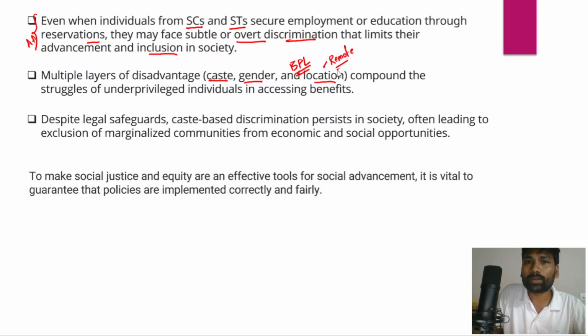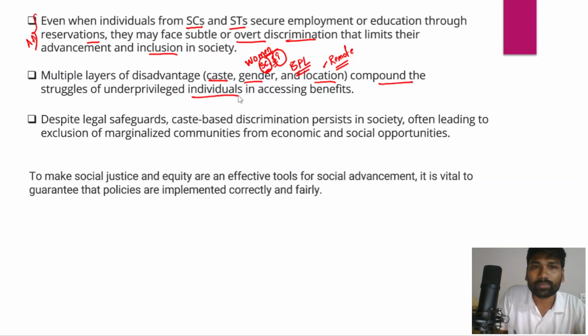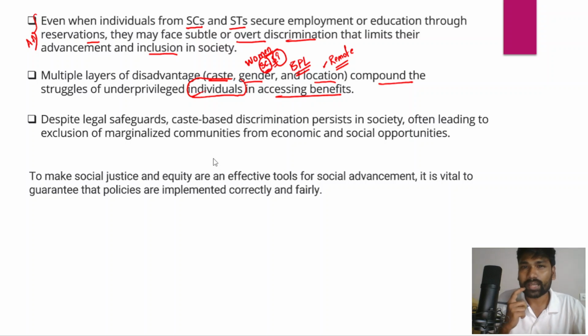Now that would be a double burden for a woman who belongs to either a scheduled caste or scheduled tribe, right? Scheduled castes and scheduled tribes face discrimination, there is no doubt about that, but a woman from a scheduled caste or scheduled tribe has been suffering multiple layers of disadvantage, or a double burden, right? That particularly compounds the struggle of these underprivileged individuals in accessing these affirmative action benefits.